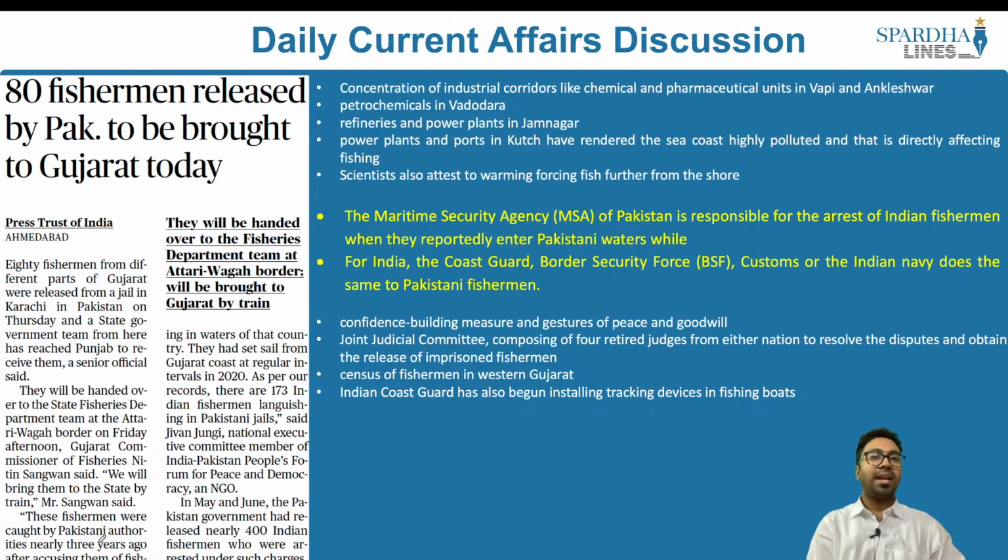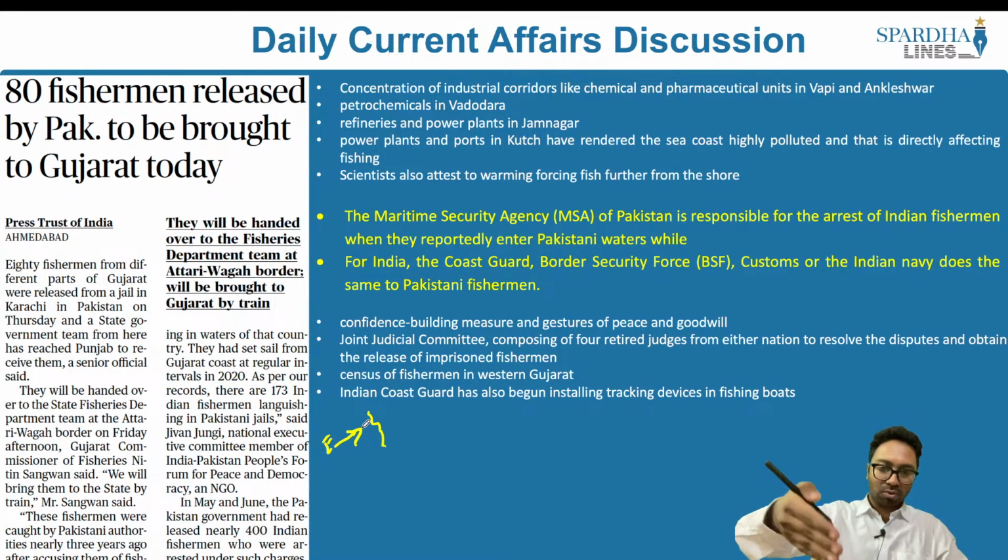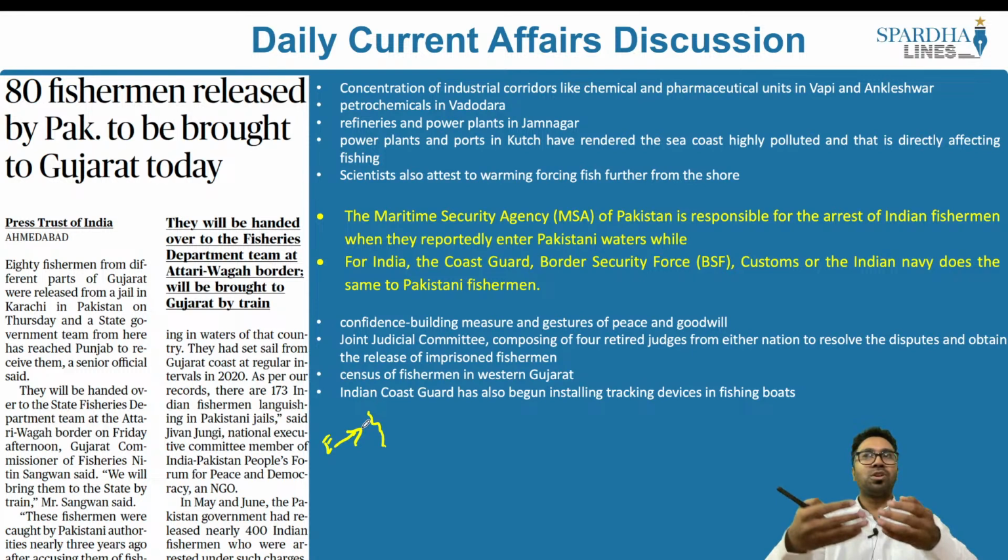This article says 80 fishermen released by Pakistan to be brought to Gujarat today. What is this article all about? This article here is speaking about the fishermen issue. What exactly happens? These fishermen from the state of Gujarat usually enter the border areas of Pakistan, not knowing that it belongs to Pakistani waters, and when they pass into the Pakistani coastal waters, they are captured by the Pakistani Navy and other forces, and they are taken behind prison bars.